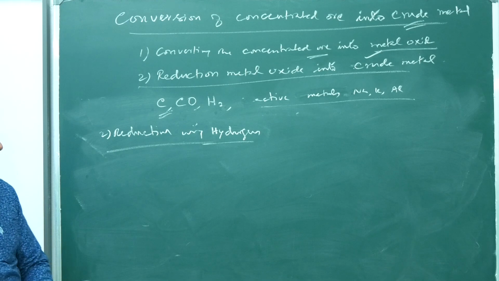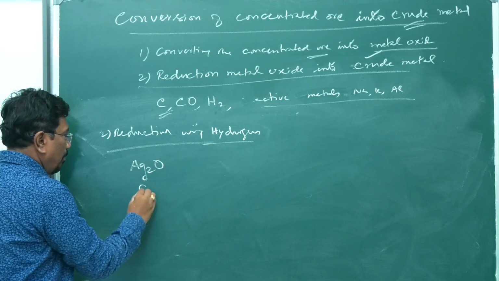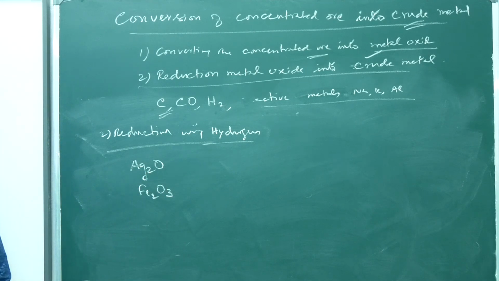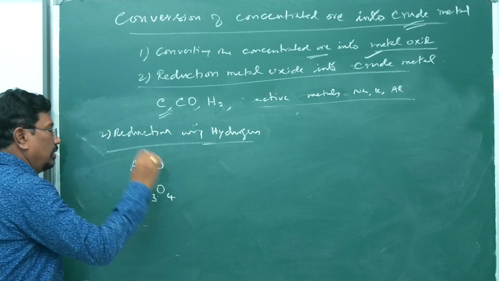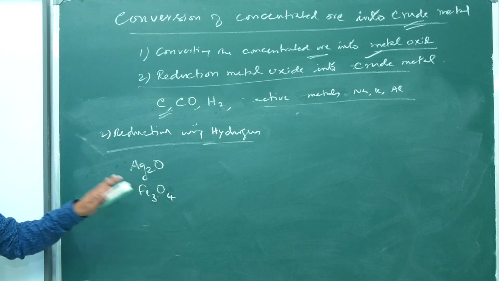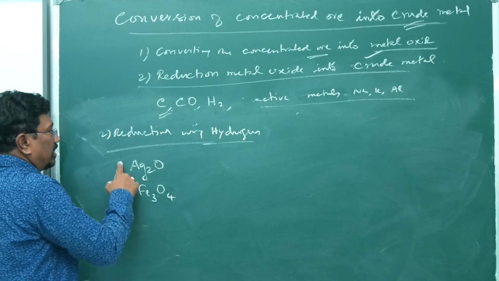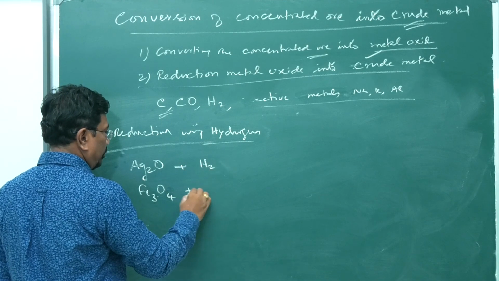Here oxides like silver oxide, hematite. Hematite is Fe2O3. We can choose magnetite, Fe3O4. Silver oxide, Fe3O4, magnetite. Such compounds, when heated with hydrogen,